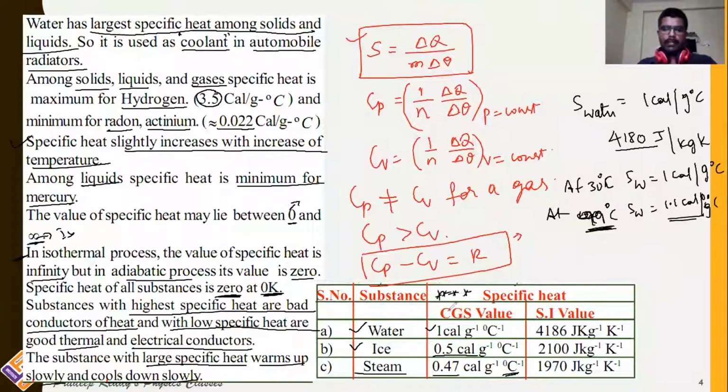Specific heat for water, for ice, for steam: 1 calorie, 0.5 calorie, 0.47 calorie. For steam, it is less, 0.47. For ice, it is 0.5 and maximum is for water. So these values are very important to be noted. You need to remember them because we will be solving many problems based on these values.